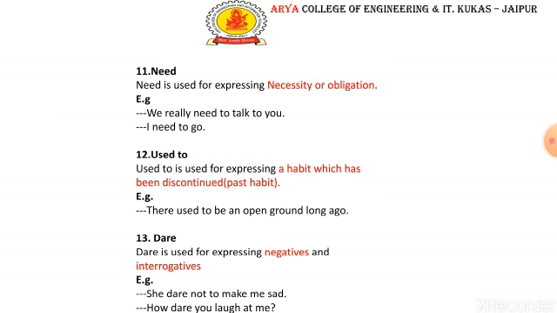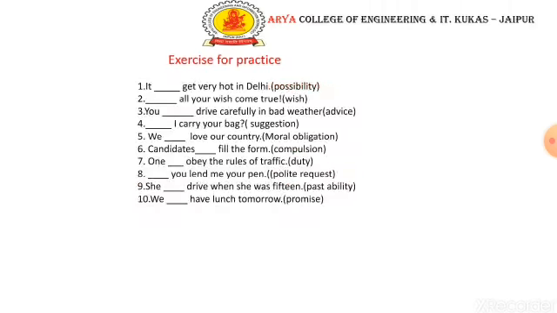I need to go. Used to is used for expressing a habit which has been discontinued. That is the past habit which has been discontinued. For that we use used to. The existence of something in the past, basically. So there used to be an open ground long ago. It was happening in the past. I used to play in that playground when I was a child. So that is about the past. Dare is used for expressing negatives and interrogatives. She dare not make me sad. And how dare you laugh at me.